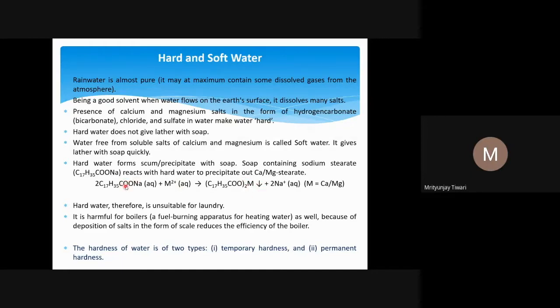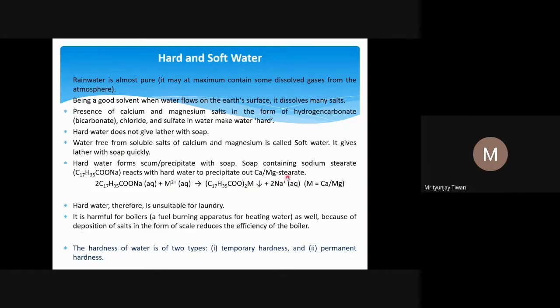So the stearate that you are using for washing clothes, and that is also the phenomenon, the micelle formation, and how it is formed, perhaps is somewhere in the surface chemistry that we will see when we study it in a bit more detail. So this stearate, which was actually used in cleaning clothes and which makes the lather, is now used to form a very stable compound, and it gets settled out, so you don't see any lather when using soap with hard water.